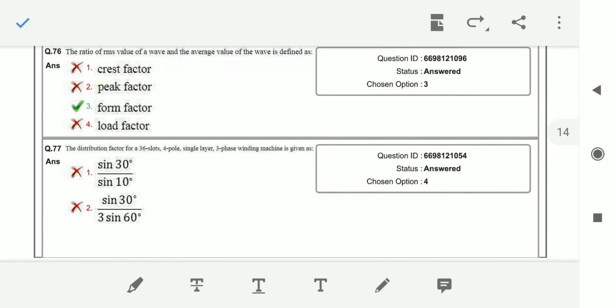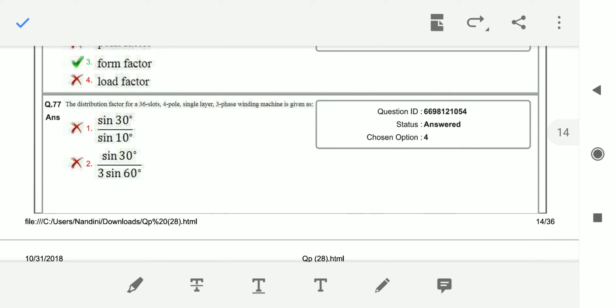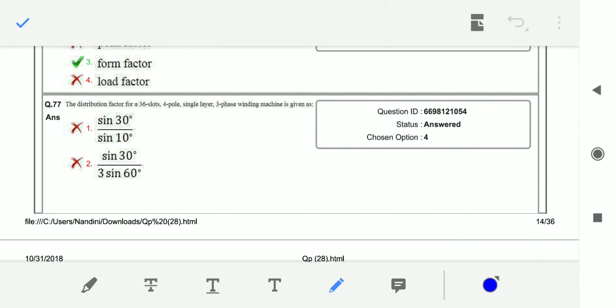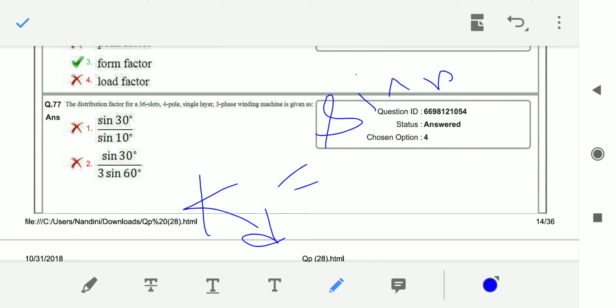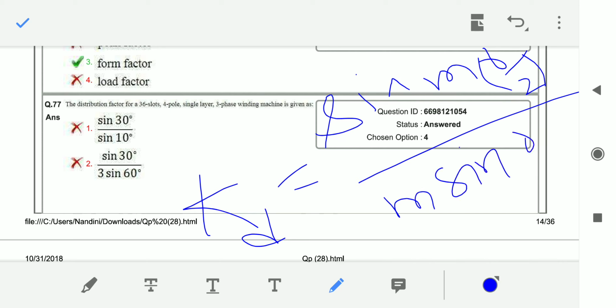Coming to question number 77, the distribution factor KD of a 36 slots, 4 pole, single layer 3 phase winding machine is given by: KD is equal to sin(m gamma by 2) by m sin(gamma by 2).